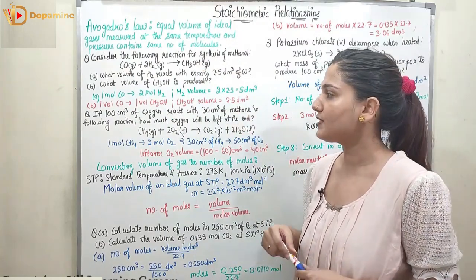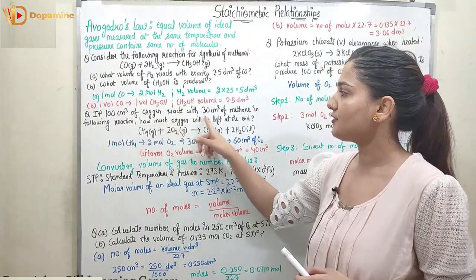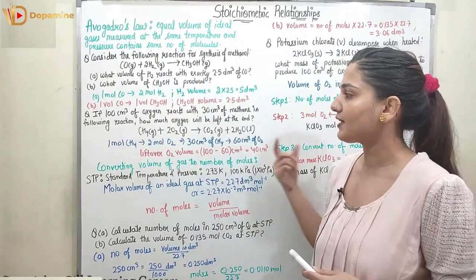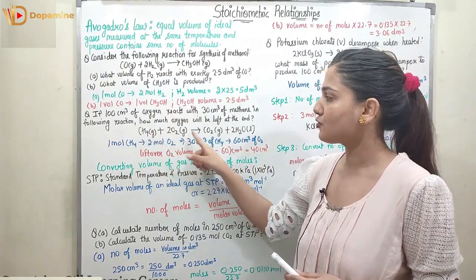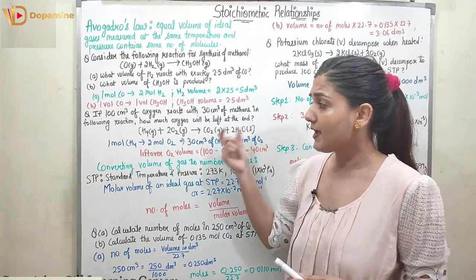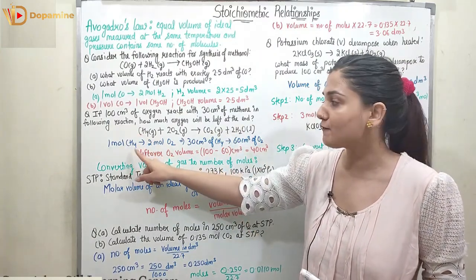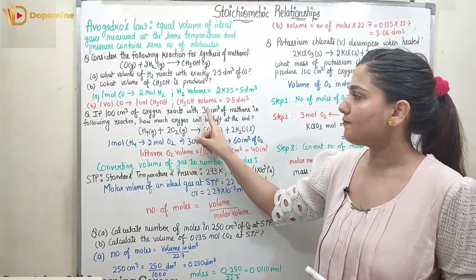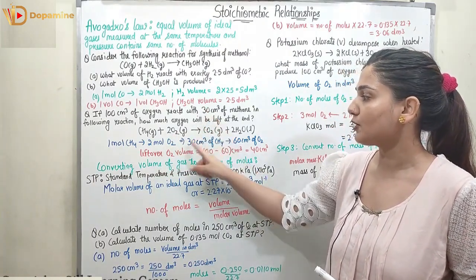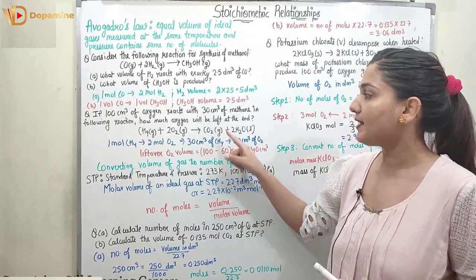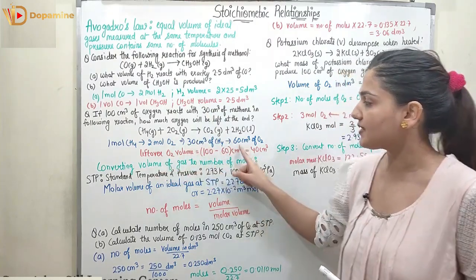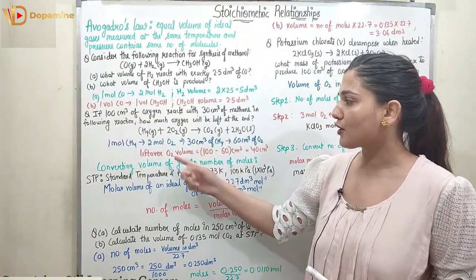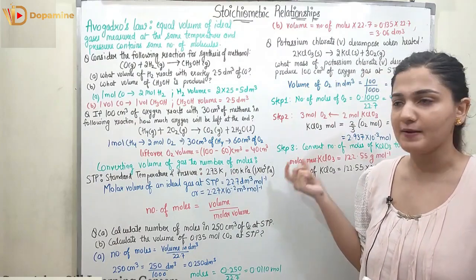Now coming to question number 2, it states, if 100 cm³ of oxygen reacts with 30 cm³ of methane in the following reaction, how much oxygen will be left at the end? The reaction is CH4 plus 2O2 gives CO2 plus 2H2O. From here you can see 1 mole of methane CH4 reacts with 2 moles of oxygen. The amount of methane given is 30 cm³, so 30 cm³ of CH4 will react with twice that, which is 60 cm³ of oxygen. How much oxygen was given? 100. So the leftover oxygen is 100 minus 60, which is 40 cm³.